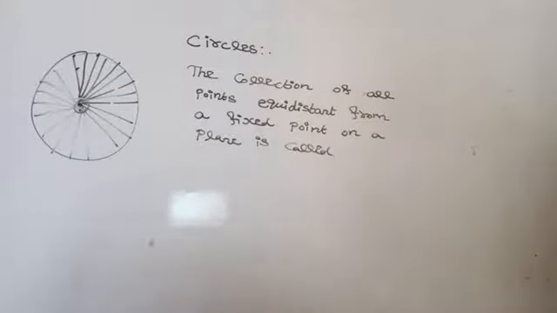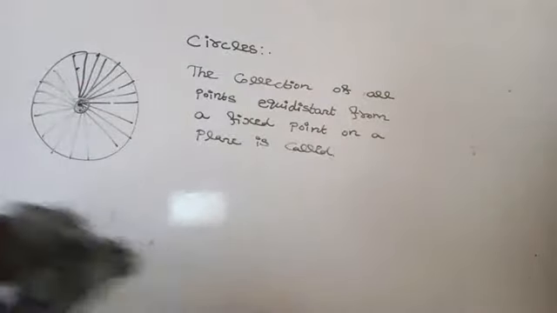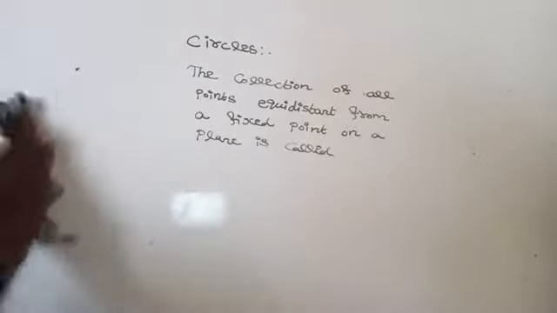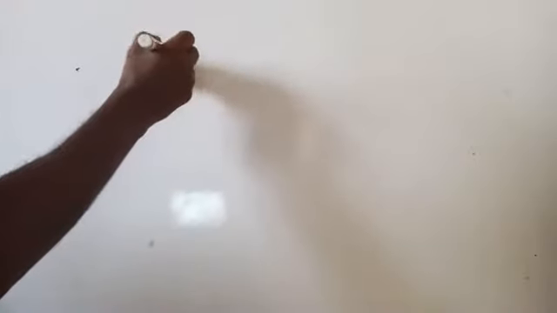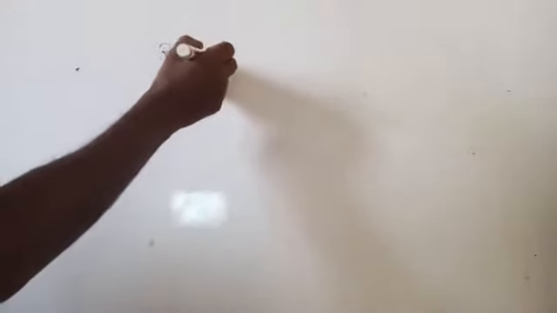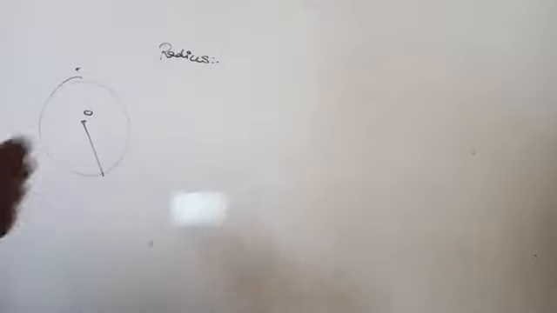Then what is meant by radius? You need not write, I will send a PDF file. Okay, radius. This is the circle, this is the center O, right?